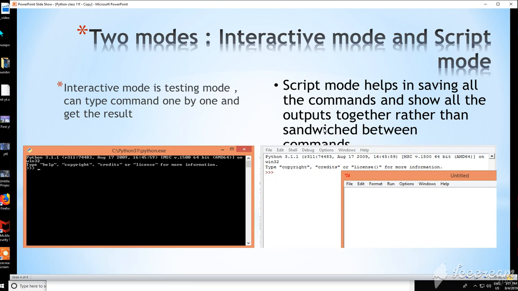There are two modes in which you can write Python code. One is the interactive mode. It is usually used as a testing mode because only one command can be run at a time and the result is immediately shown. Second is the script mode, wherein you open a file and write down all the commands one after another. Output is given in one shot, and the output is not sandwiched between the commands.